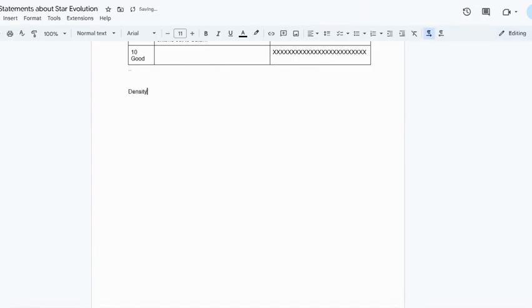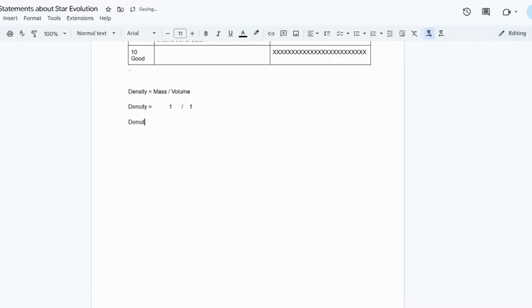Density equals mass divided by volume. So this is similar to fractions. Density equals, that's like saying 1 over 1.